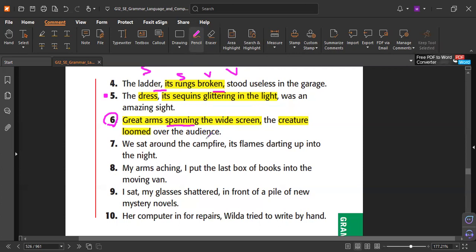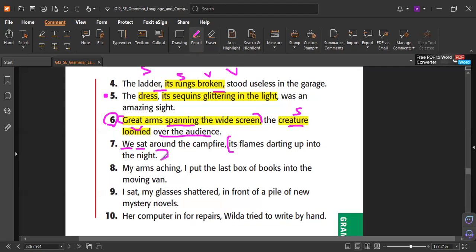To know it, check the rest. This is a sentence. You see? Subject, verb. The phrase. Again, we sat around the campfire. It's a complete sentence.